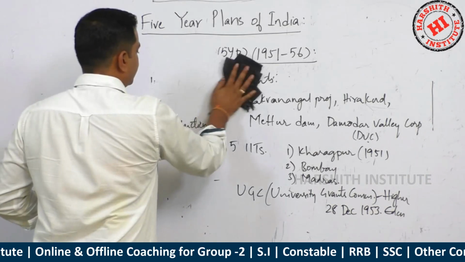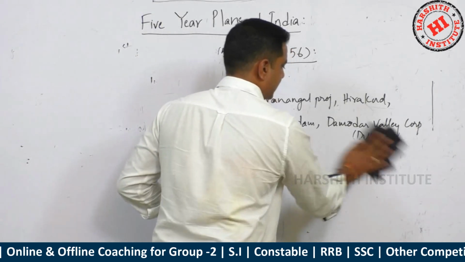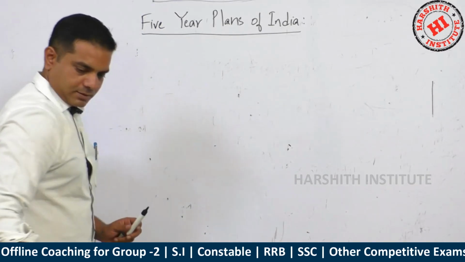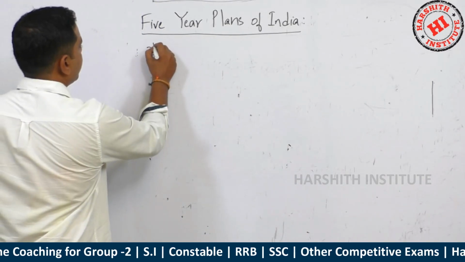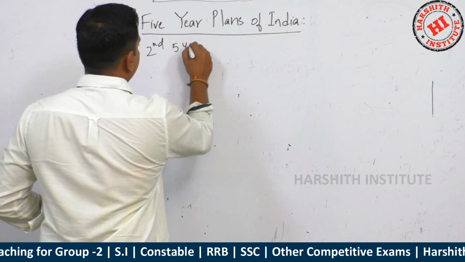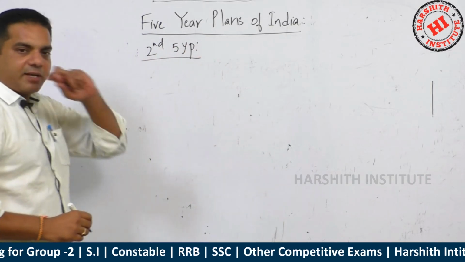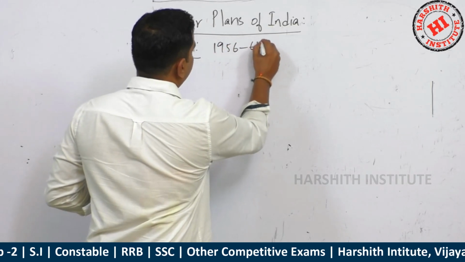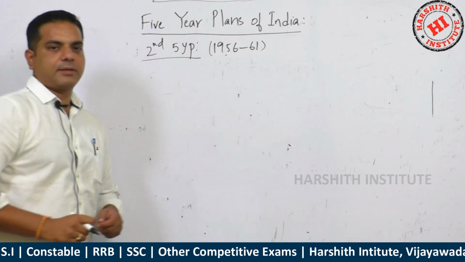Next, coming to the second 5-year plan. The second 5-year plan is from 1956 to 61.